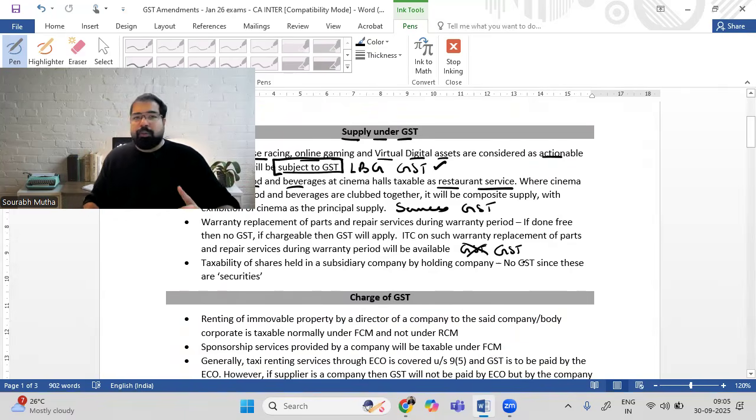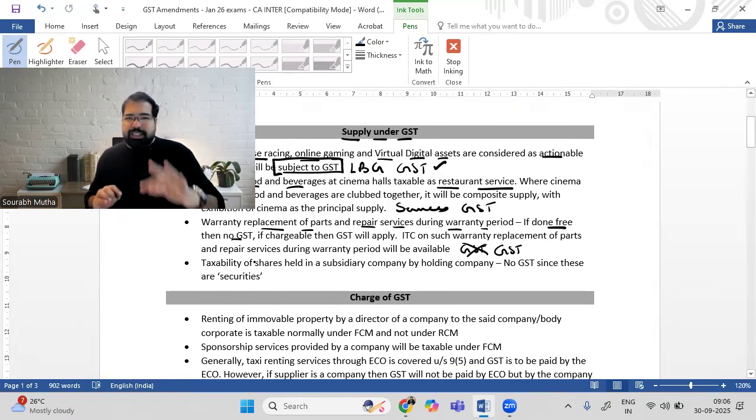Definitely, they will get the credit because they are using those stock for the purpose of business. So, any replacement of parts and repair services during the warranty period, if done free, no GST. If chargeable, there is GST. Very logical. GST overall is very logical like this. If you are making money, the government also wants GST.